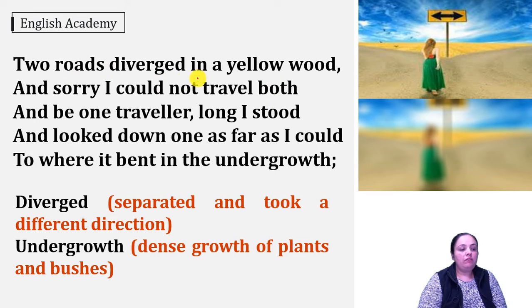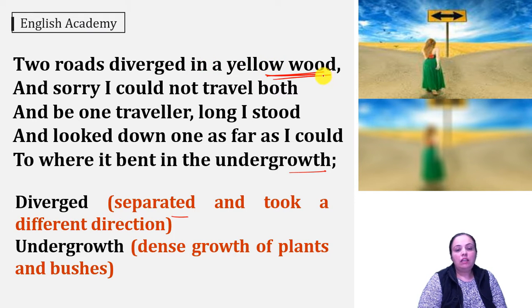He says, two roads diverged in a yellow wood, and sorry I could not travel both. And be one traveller, long I stood and looked down one as far as I could to where it bent in the undergrowth. Diverged means separated and took a different direction, and undergrowth is a dense growth of plants and bushes. Now, here the poet says that once I was in a yellow wood.